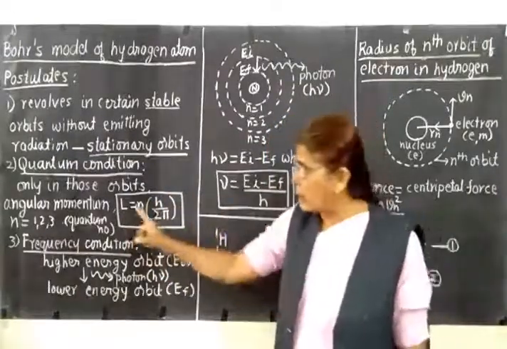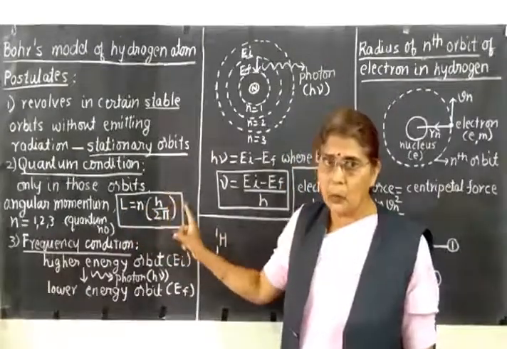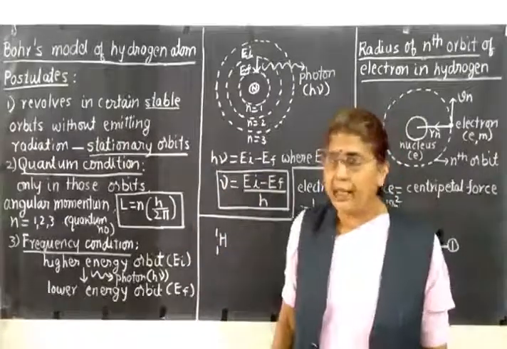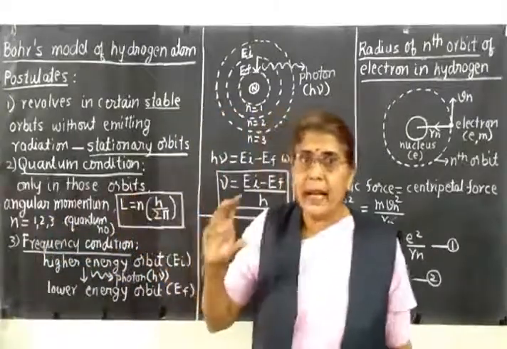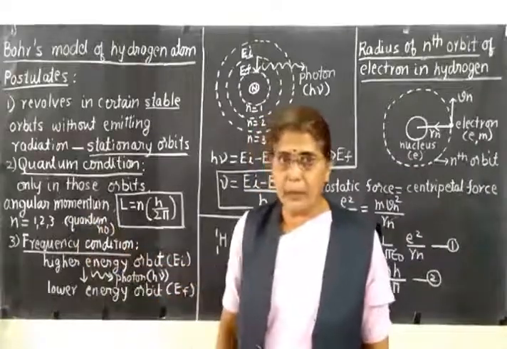That is, the angular momentum L is equal to n into h upon 2 pi, where n is an integer. n can take only integral values. n takes the values 1, 2, 3 and so on. This n is called as the principal quantum number of the orbit.